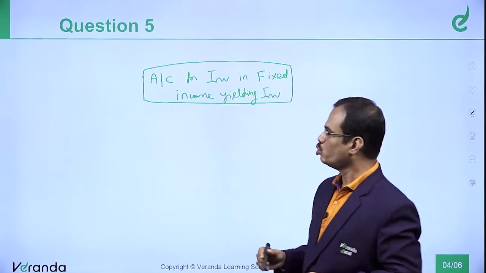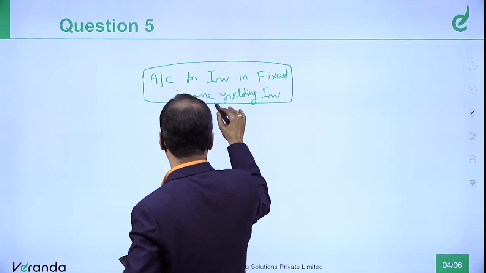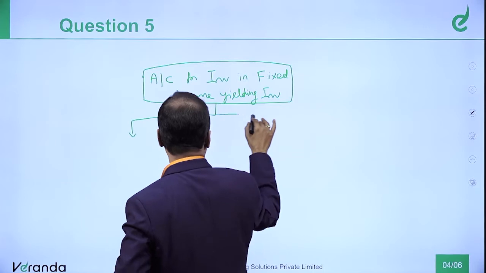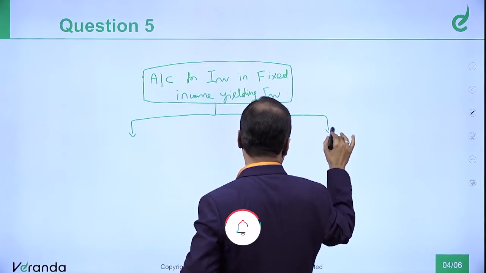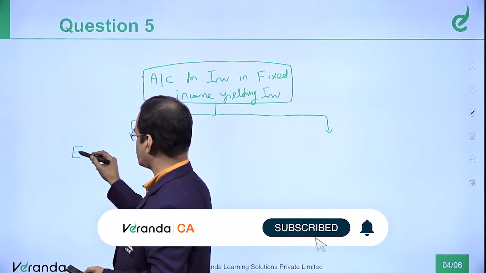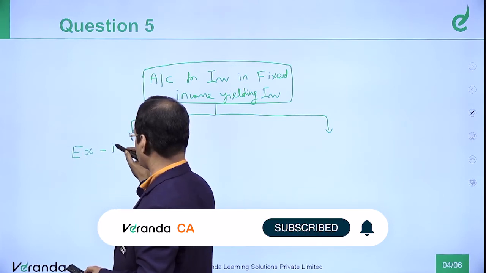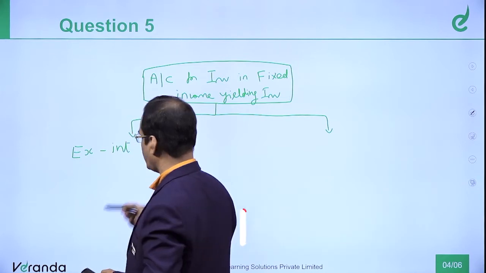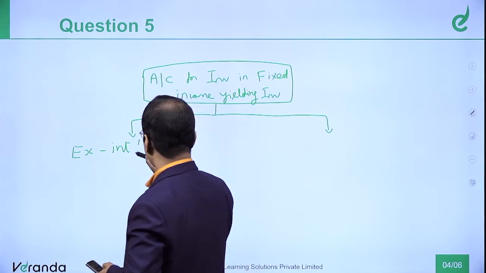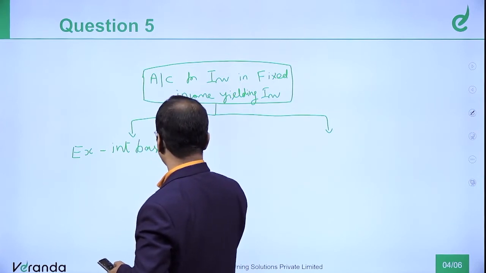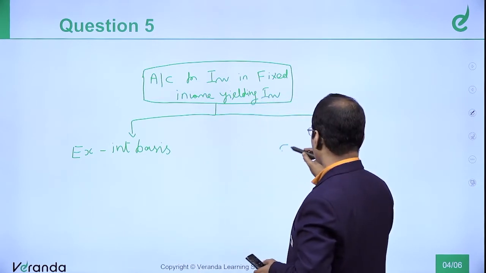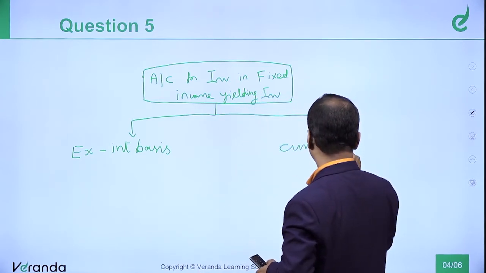So here there are two different bases. The transactions that take place in this model are accounted on two different bases. One base is called ex-interest basis. The interest which we discussed earlier, if that interest is included, then we call it cum-interest. If it is not included, we call it ex-interest. There is another basis, cum-interest basis.